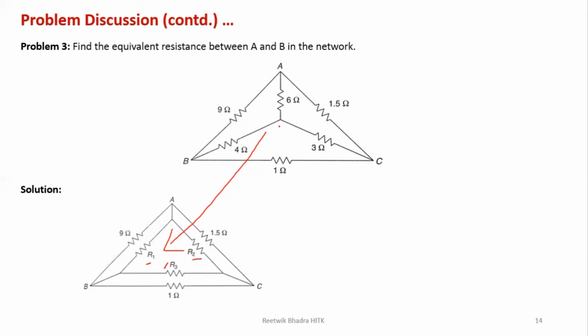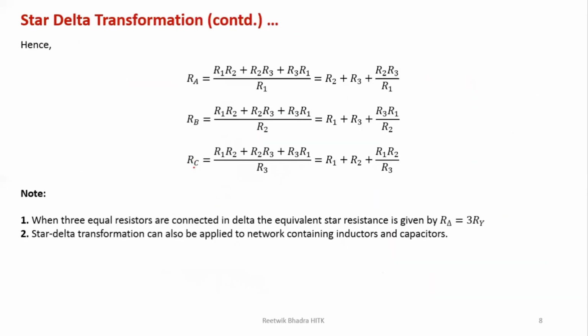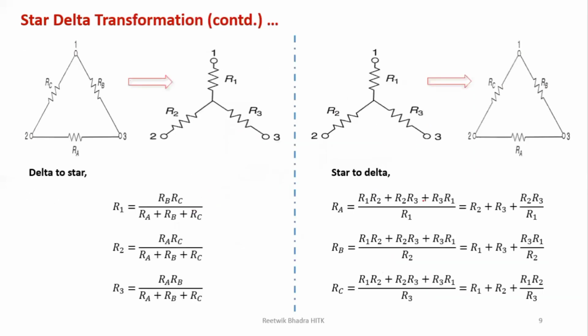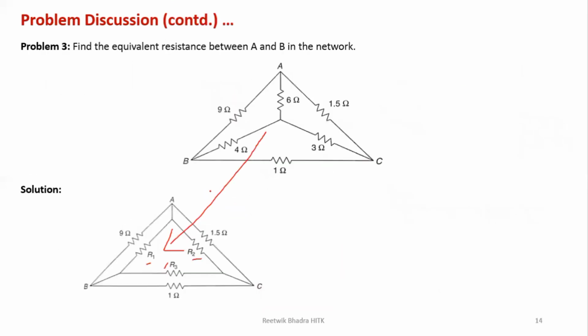To convert star into delta, let us look into the formula. So star to delta, what do we do? Ra is the resistance over here, and it is formed by these two resistances, that is R2 and R3. So R2 and R3 get added, and R2 R3 by R1, the opposite resistance. So we'll do it like that. Try to write the formula accordingly.